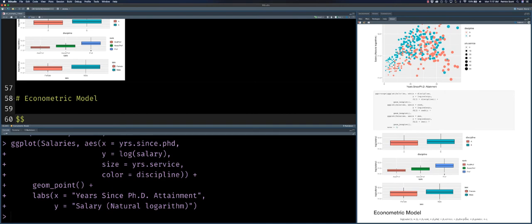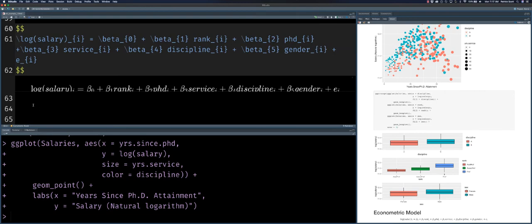Notice that the words are all italicized. We actually have math characters here, so we have the betas nicely formatted as well. So this gives us a full indication of the model that we're going to run, given the variables that we have. By default, I'm going to call this model 1, if you will. I'm just going to throw everything at this, so I'll put all of the variables that we have in this data frame in order to explain our natural log of salary.